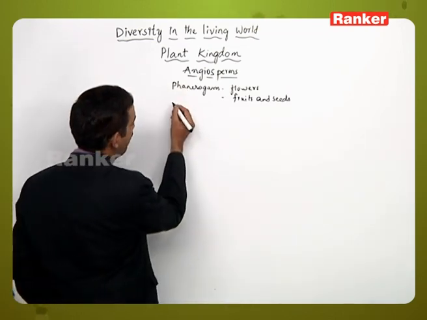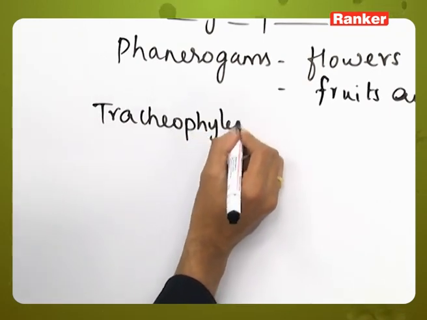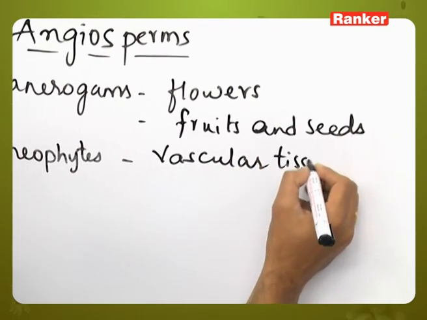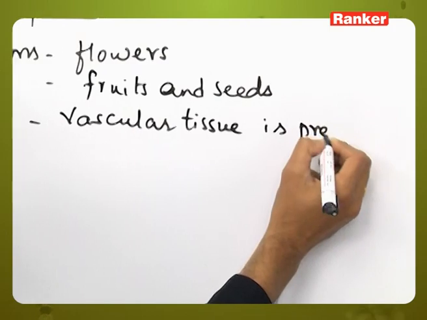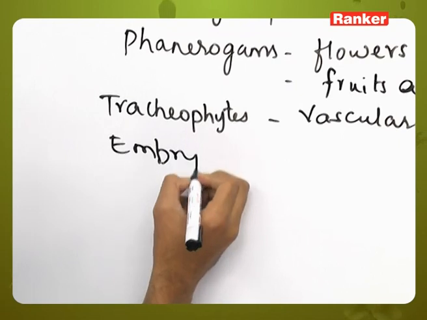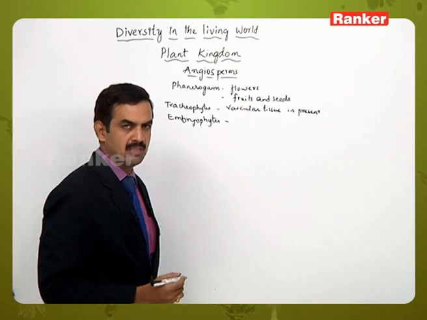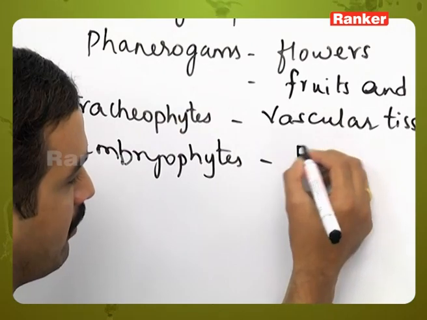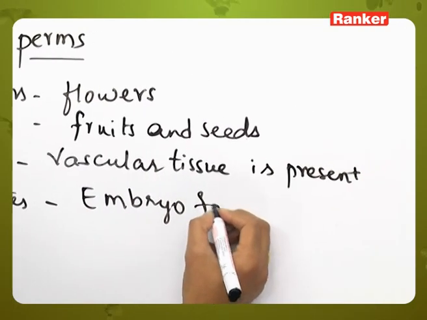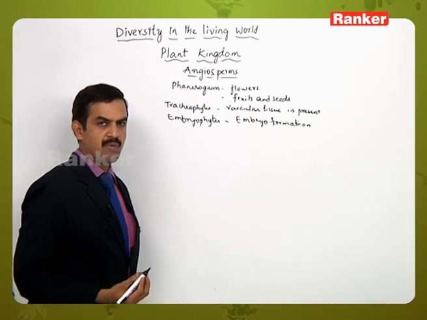And these are Tracheophyta group of plants, that is, they have the vascular tissue like xylem and phloem. Then these are embryophytes. In the life cycle, after the formation of zygote, the zygote undergoes mitosis to form a diploid structure called an embryo, which leads to the formation of sporophytic generation.